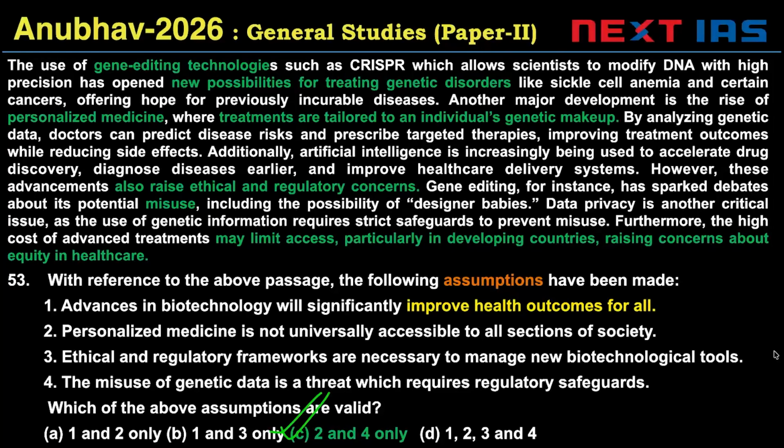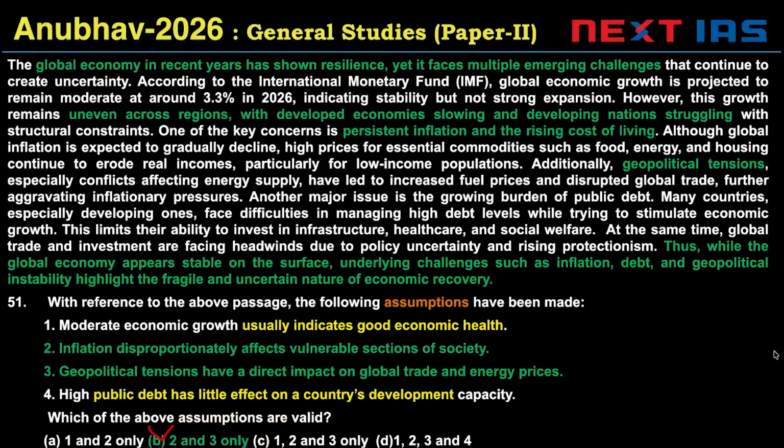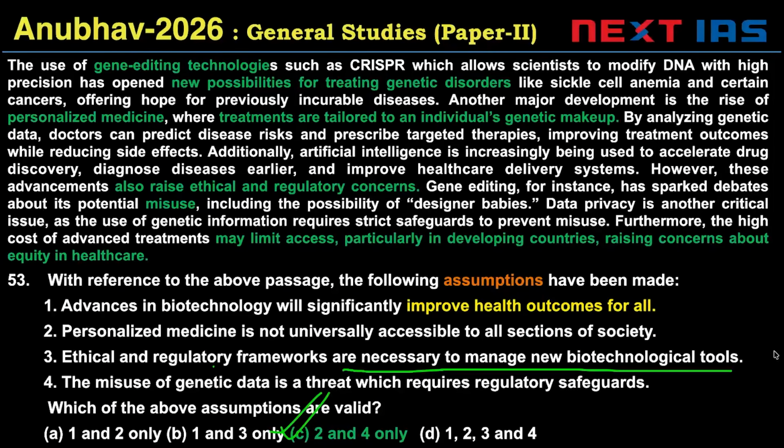Three: ethical regulatory frameworks are necessary to manage new tools. So why is 3 invalid? No mention of regulatory frameworks or ethical frameworks. Notice that because regulatory frameworks have been discussed in some passages before, we feel like this sounds right, but there is no mention of regulatory frameworks within this passage. So 3 is invalid. I know many people have gone with D in this case. It's an incorrect option. C is the right answer.